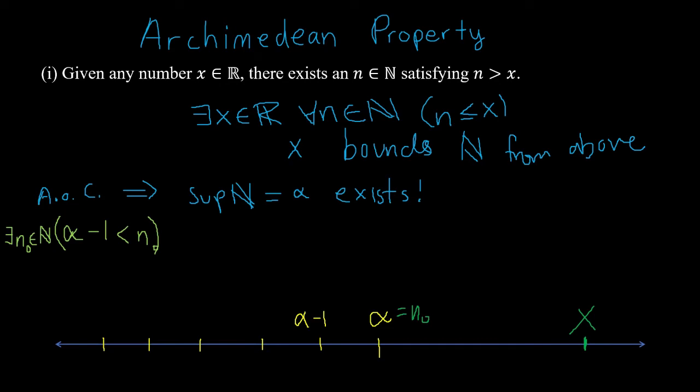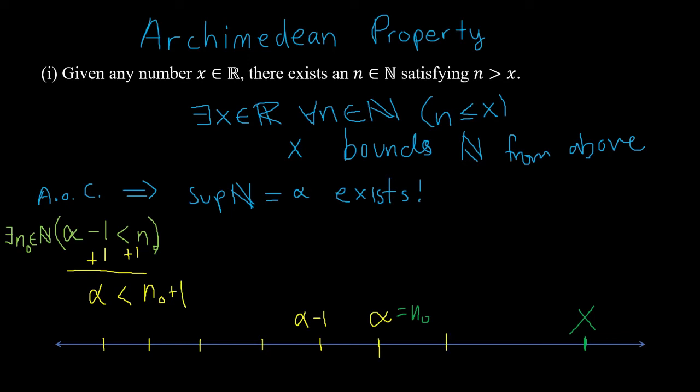Again, not necessarily part of the proof, but visualizing through it, n naught would live right here, same place as alpha. Anyways, well, here's the little trick, right? Let's add 1 to both sides of this expression and solve for alpha. And we get that alpha is less than n naught plus 1.